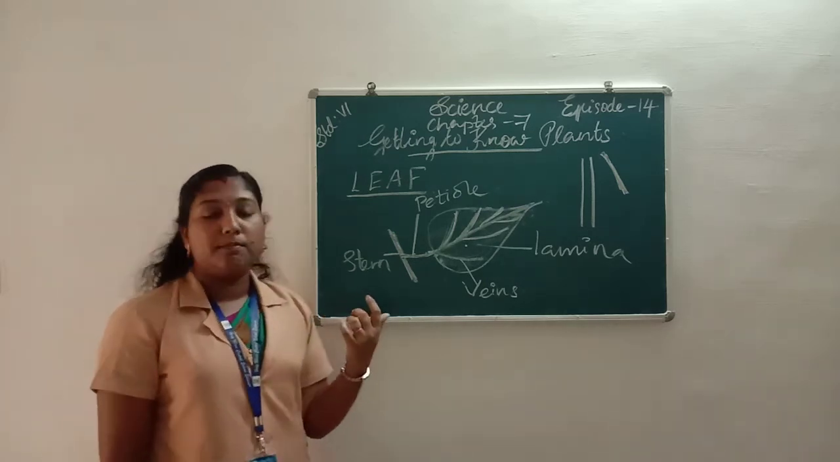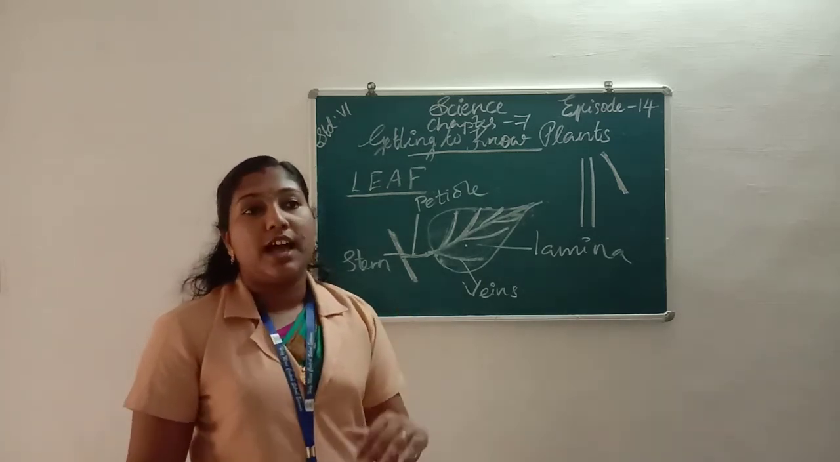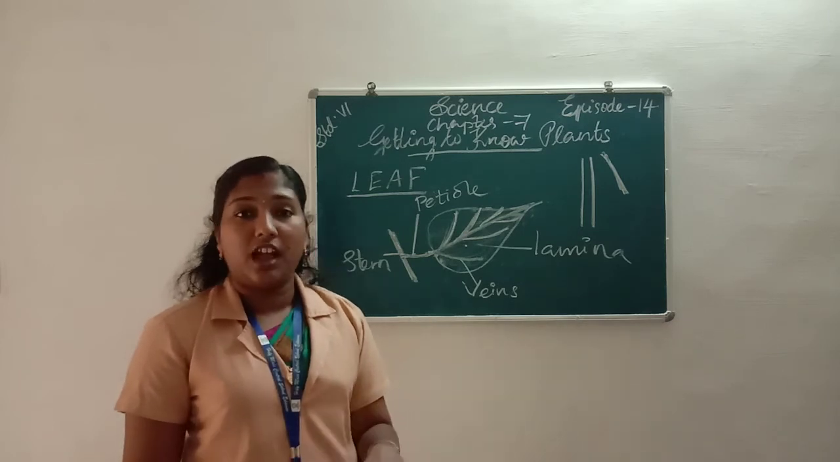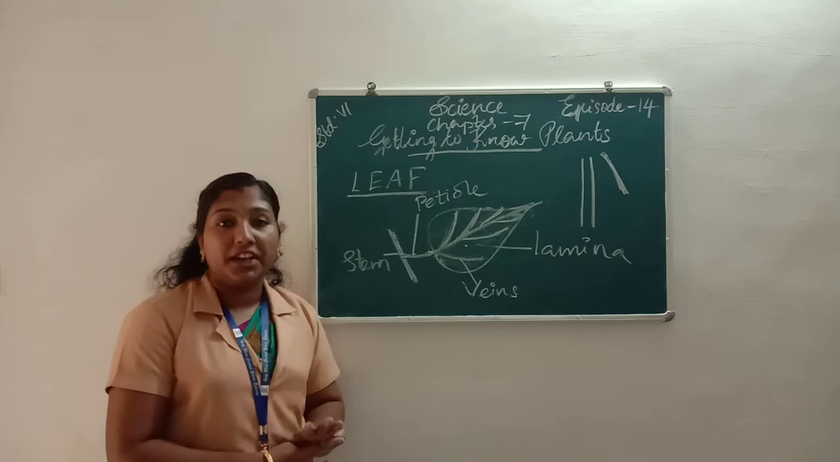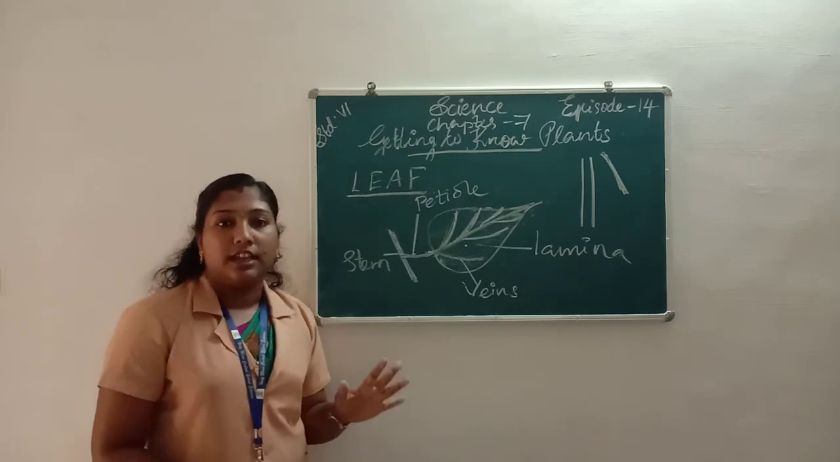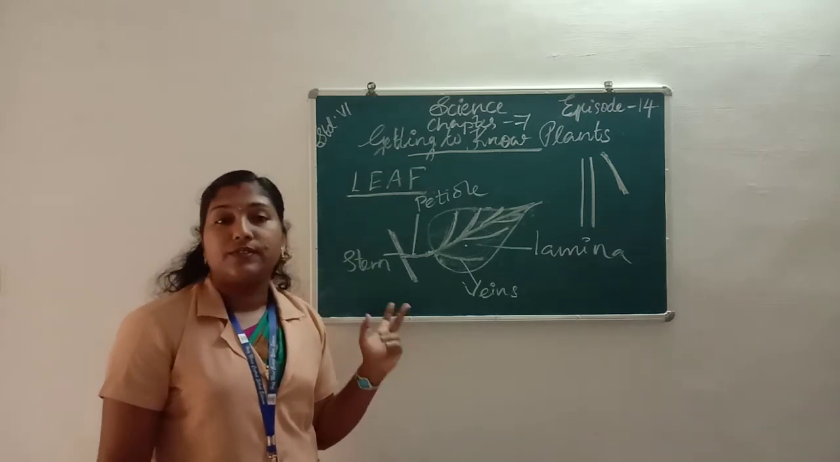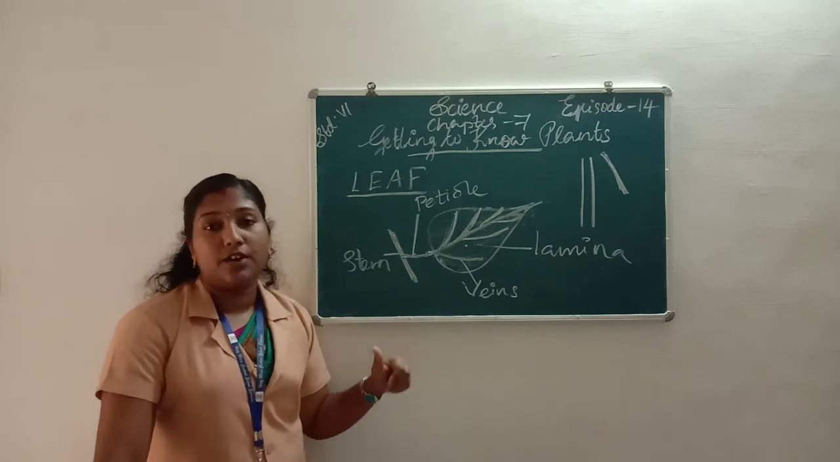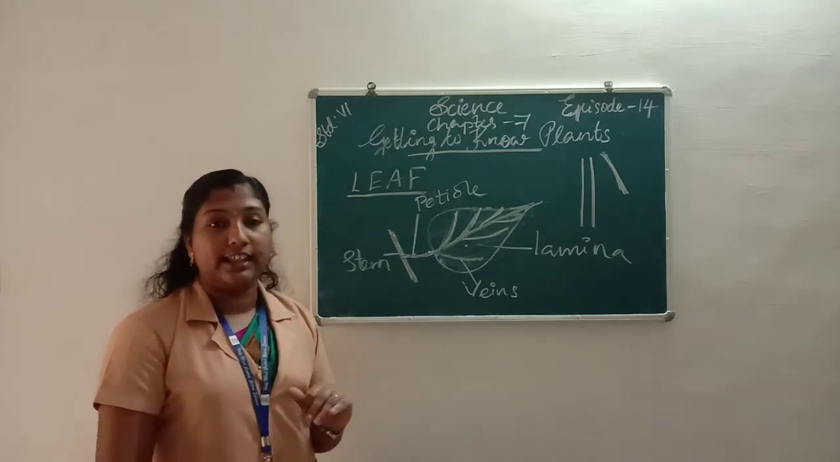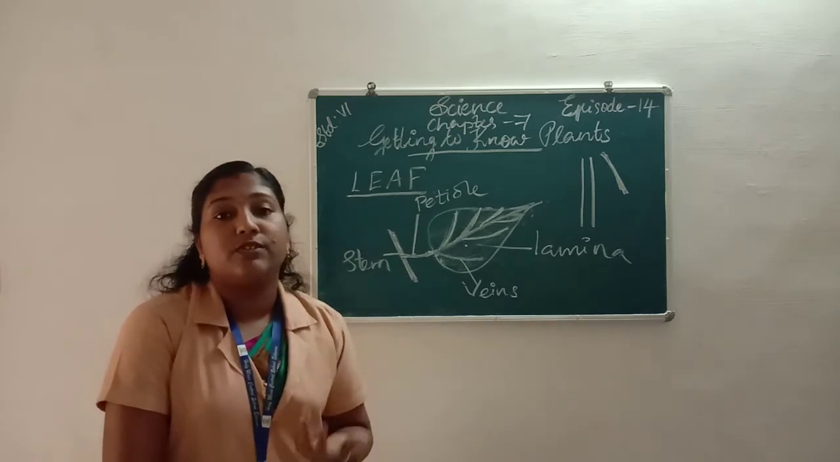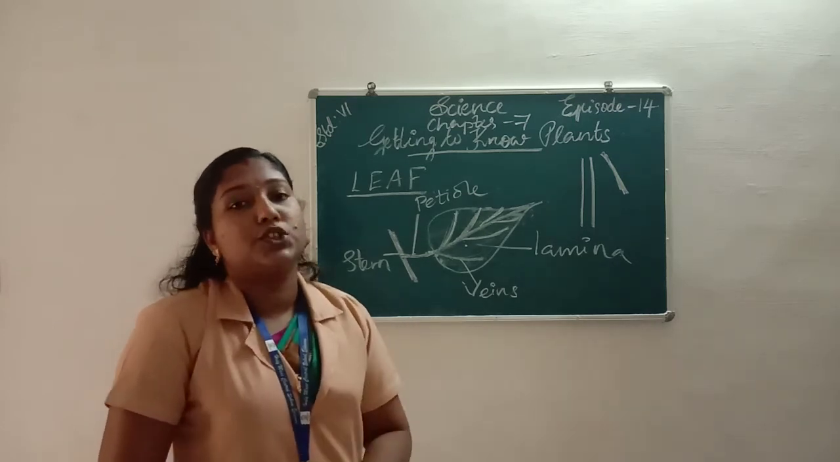The shoot system means the parts of a plant which are present above the ground. The different parts included in the shoot system are the leaf, stem, branches, flower, fruit, buds, seeds, etc.